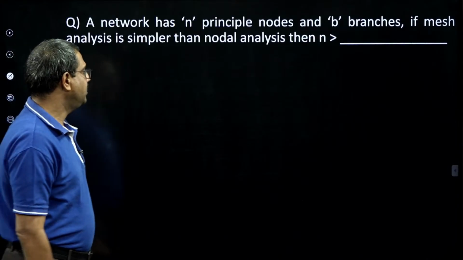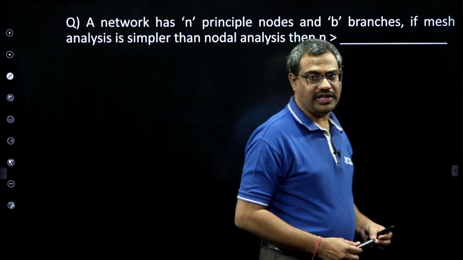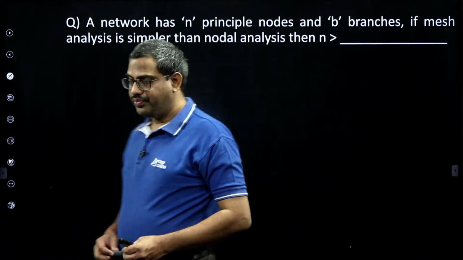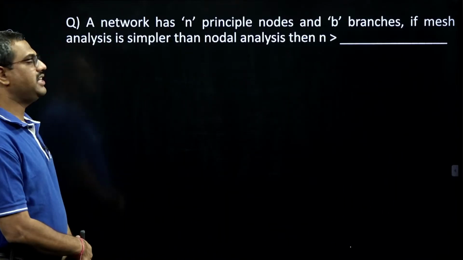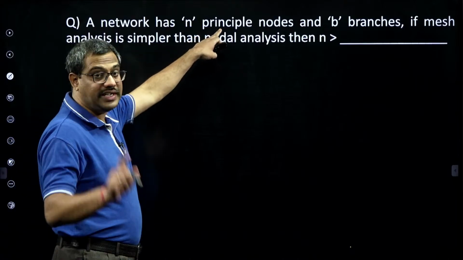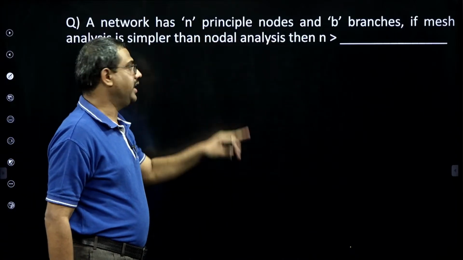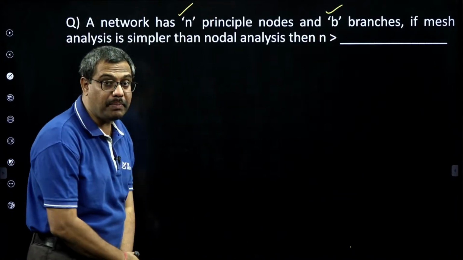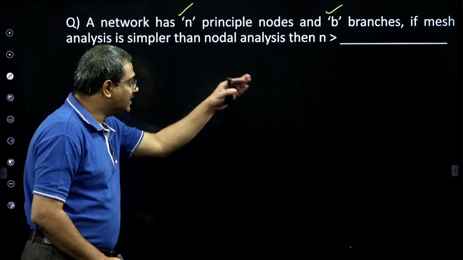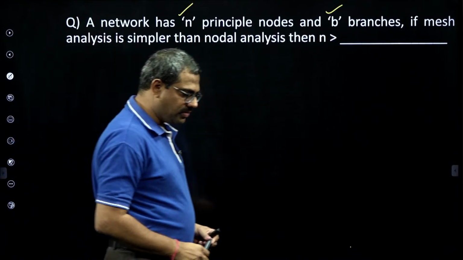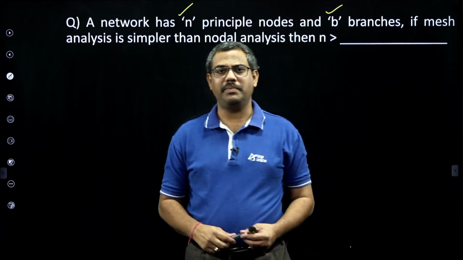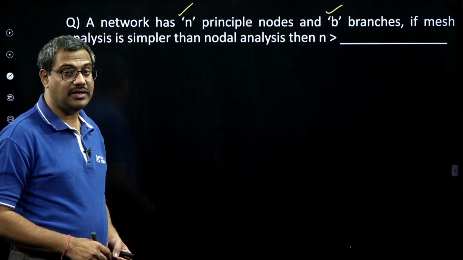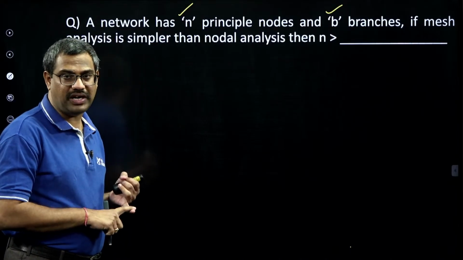Then I want to highlight this bit which came 3 times in SSC JE. See this question: a network has n principal nodes. What is the meaning of principal nodes? With degree greater than 2, and b branches. If mesh analysis is simpler than nodal, then n is greater than what? Now when can you say mesh is simpler than nodal? Simpler means faster, easy.